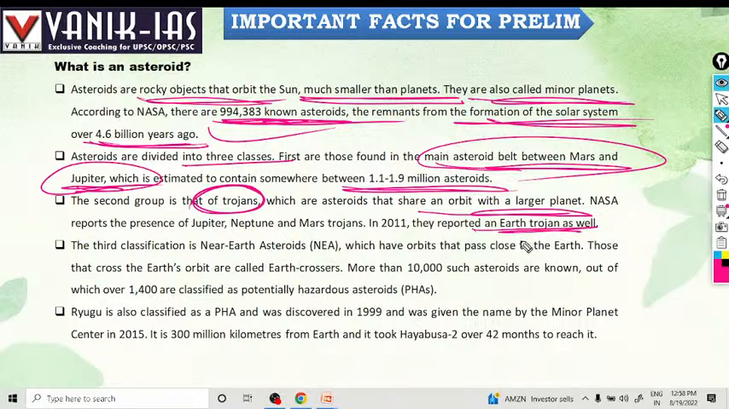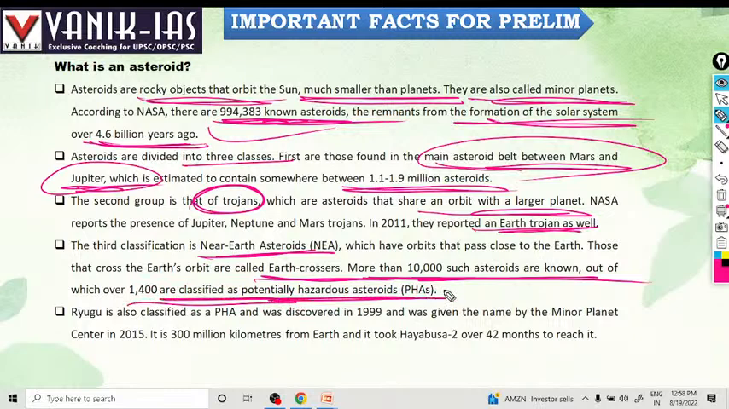The third classification is near-Earth asteroids, NEAs, which have orbits that pass close to the Earth. Those that cross the Earth's orbit are called Earth crossers. More than 10,000 near-Earth asteroids are known, out of which 1,400 are classified as potentially hazardous asteroids. So there are 994,000 asteroids, and some are found between Mars and Jupiter, and some are present near Jupiter and Mars, and near Earth and Neptune as well.